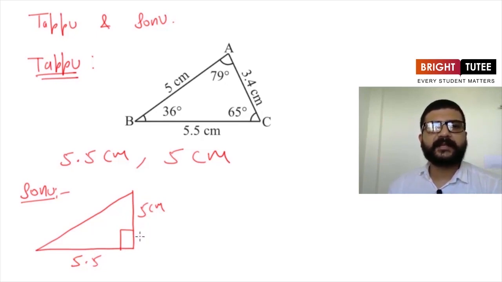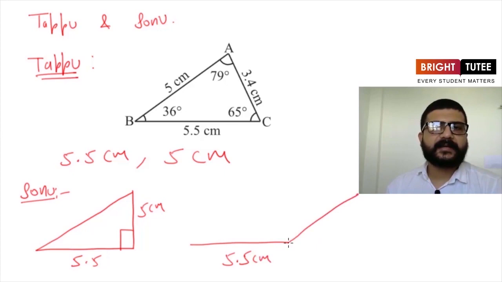Now he was thinking, is this the only triangle which he can make? Then suddenly it struck him that he can make many more triangles. Let's see one more triangle he made. It was like this. One of the sides is 5.5 centimeters and he has drawn an obtuse angle here. And he extended this ray to 5 centimeters only.